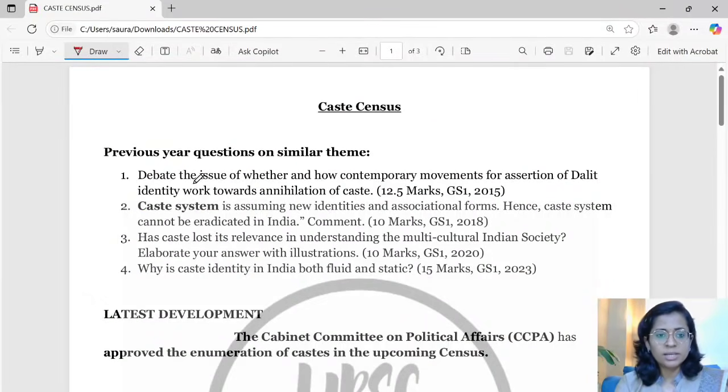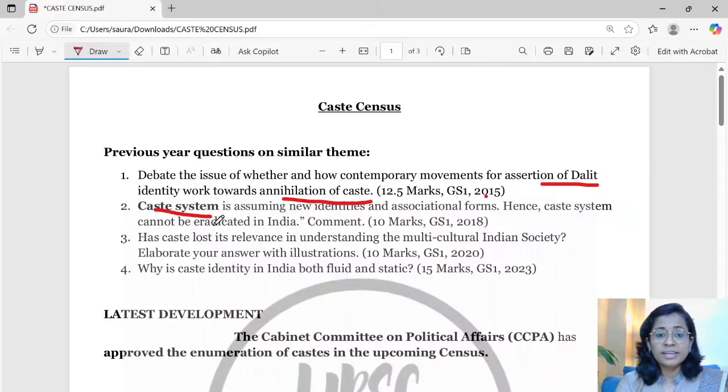previous year questions, there are lots of questions which UPSC has asked around the caste topic. The first question, in 2025, was: debate the issue of whether and how contemporary movements of assertion of Dalit identity work towards the annihilation of caste. In 2018, they asked: caste system is assuming new identities and associational forms.